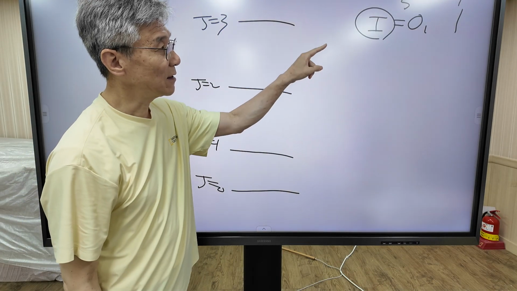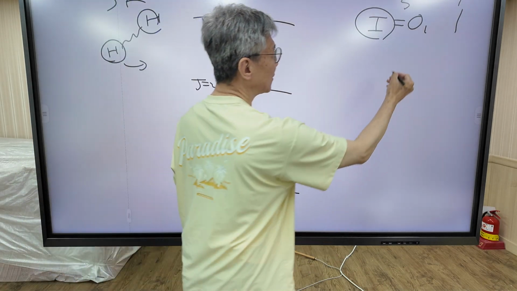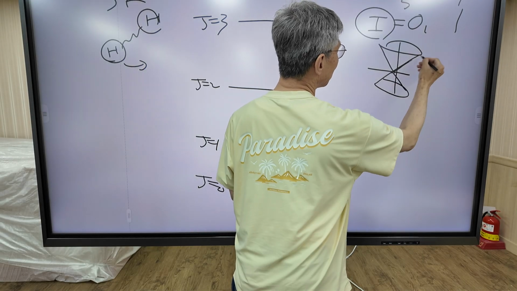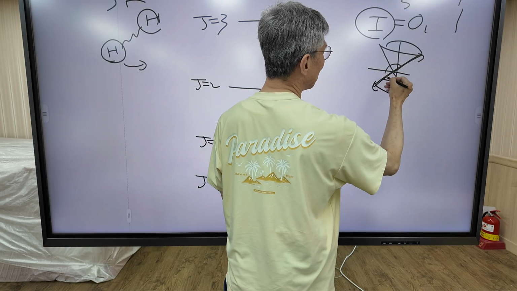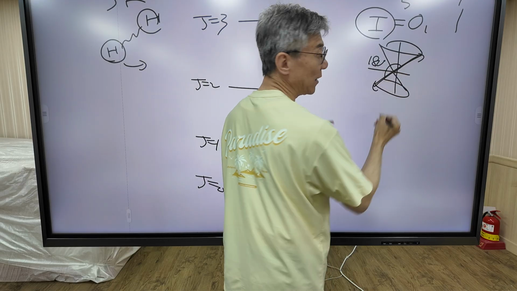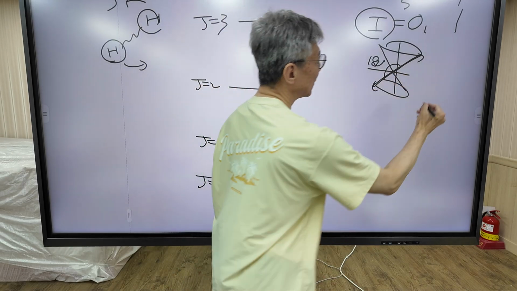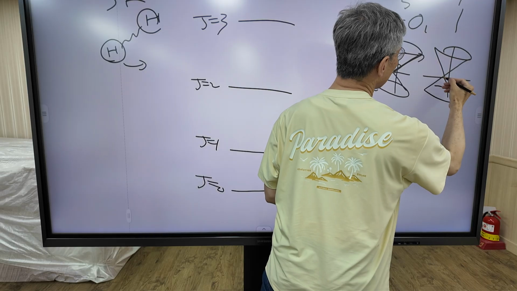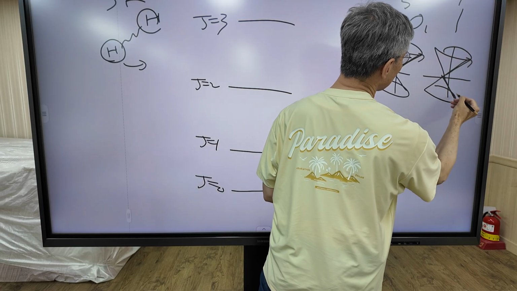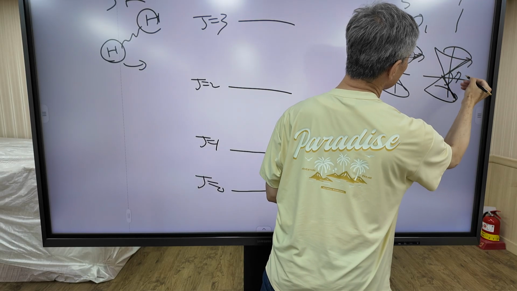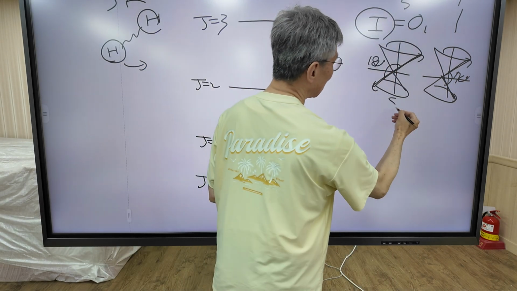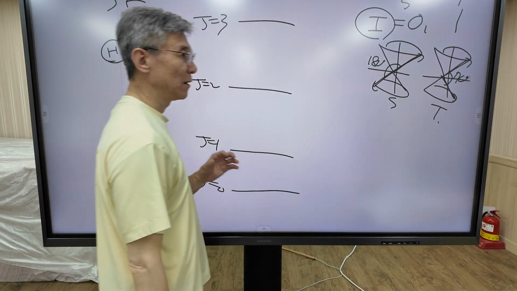We can visualize singlet and triplet. For singlet, it looks like this: up spin, down spin, and the angle between the two spins is 180 degrees. For triplet, one spin is up, the other is down, but the angle between the two spins is 70 degrees. This is singlet and this is triplet.